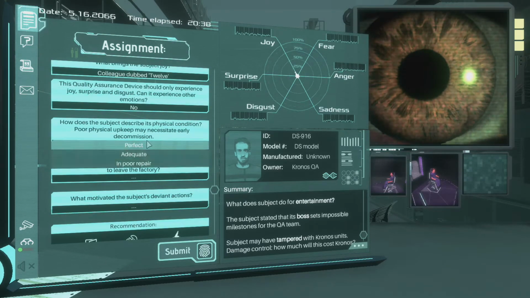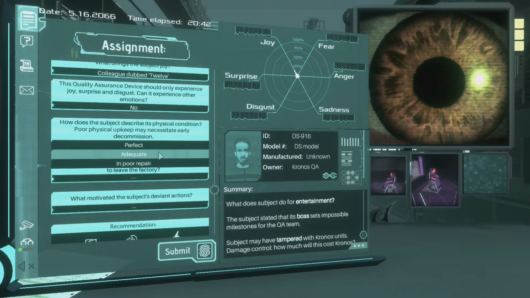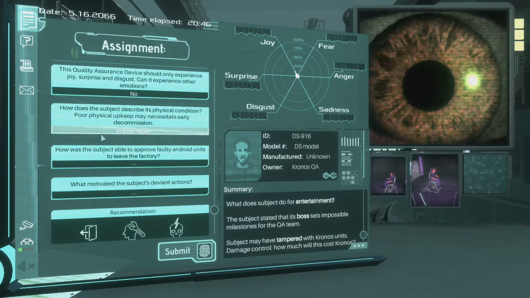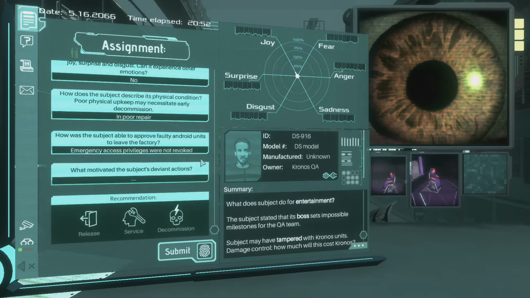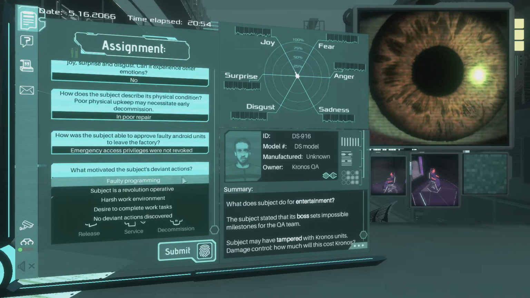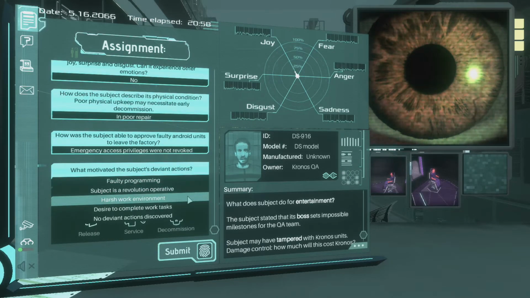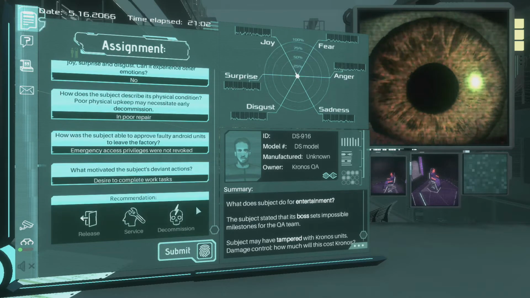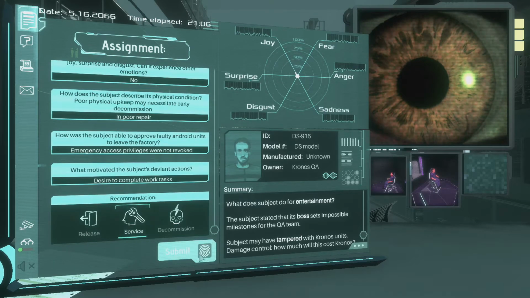How does the subject describe its physical condition? Poor physical upkeep, maintenance necessity. Adequate? And poor repair? How was the subject able to approve 40 android units to leave the factory? Emergency access privileges were not revoked. What motivated the subject's deviant actions? Harsh work environment. Desire to complete work tasks. I'm gonna send him to service. Yes, service.